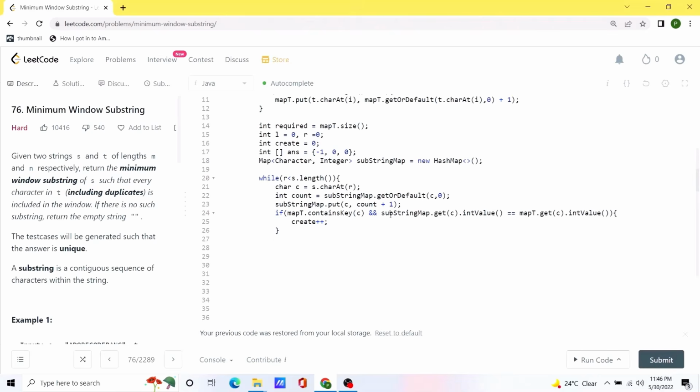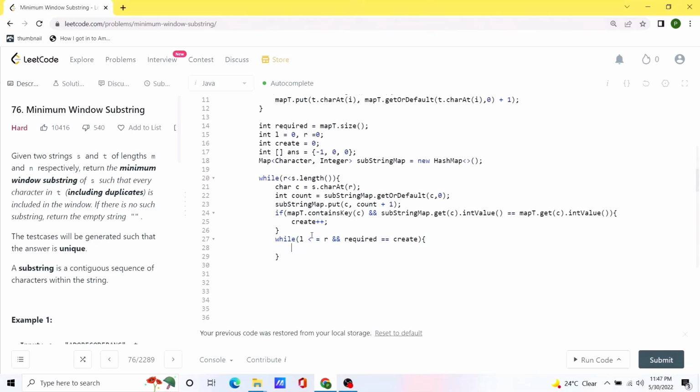Now after updating that, we will also have to check whether the current substring is valid or not, and by valid I mean whether required and created have the same value. If that is the case, we will have to update the left pointer, and we will have to shrink our size. Also we will have to add entries to our answer array as well. So we are going to run another while loop: while left is less than or equal to right, and required and created are the same.